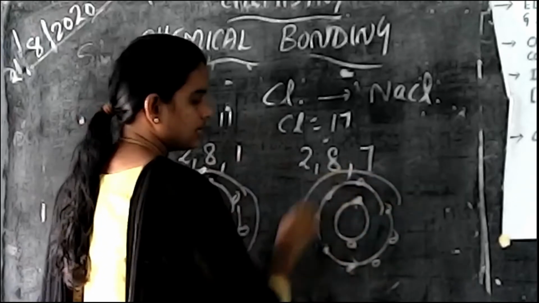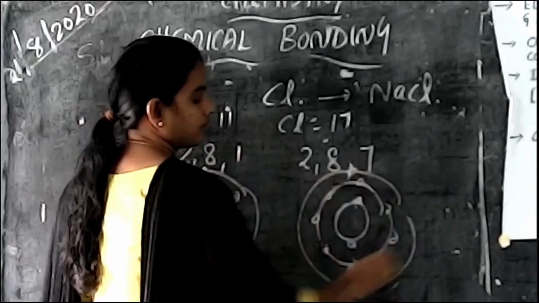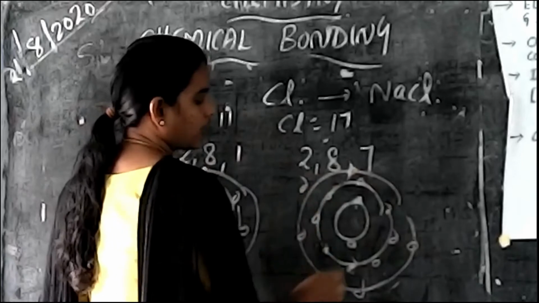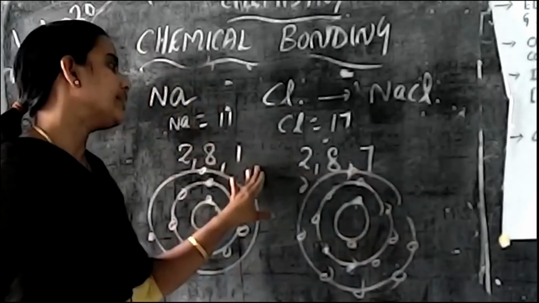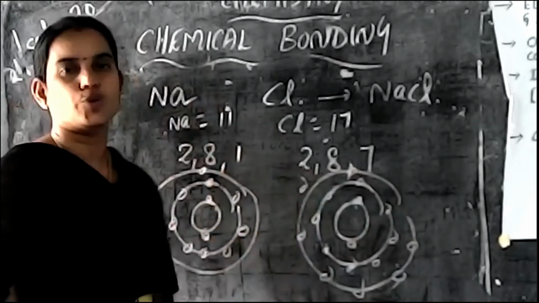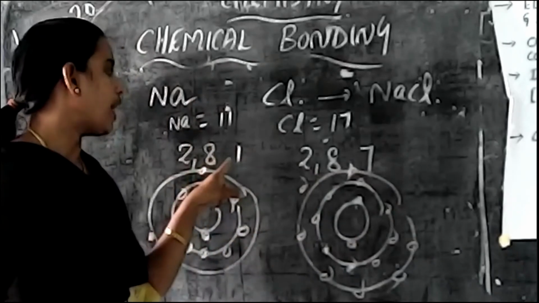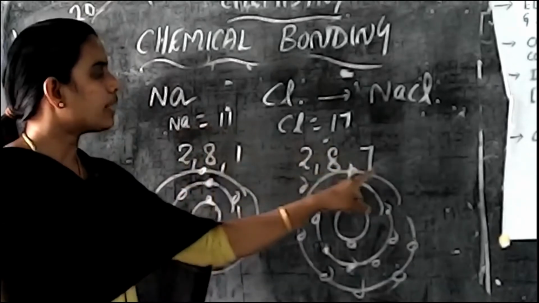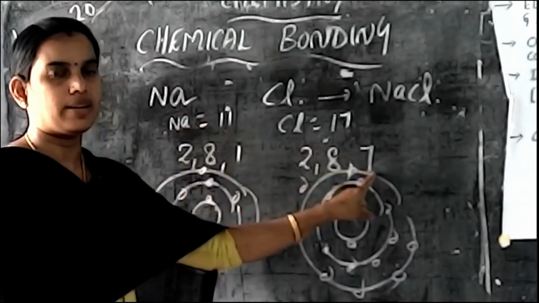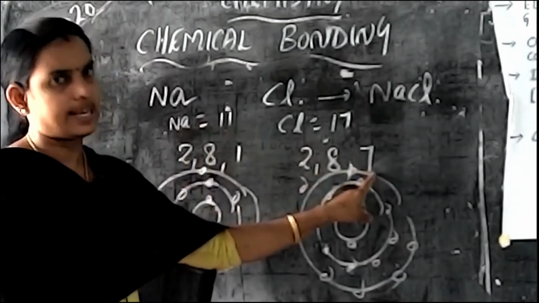Third shell, 7 electrons. Now you can compare the configuration of these two elements. Here the outermost number of shells is 1. Here, what about the number of electrons? 7.